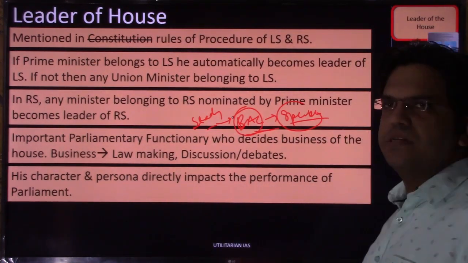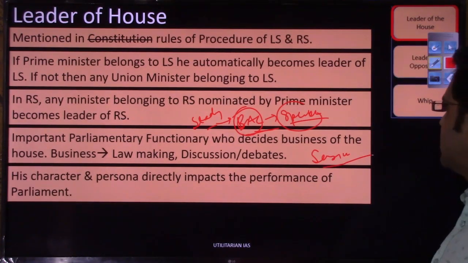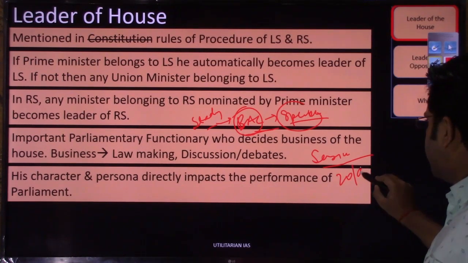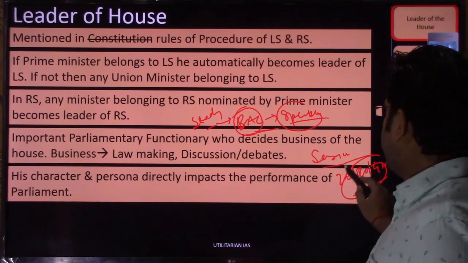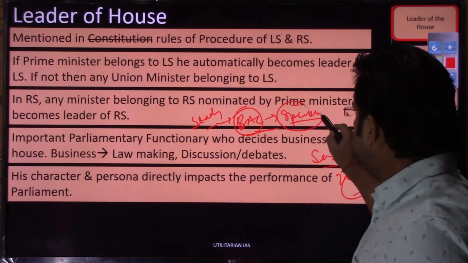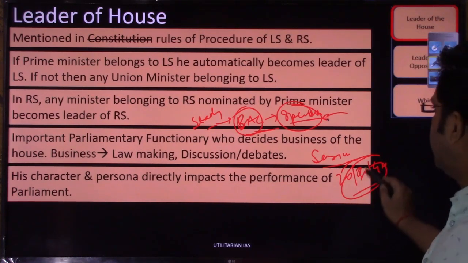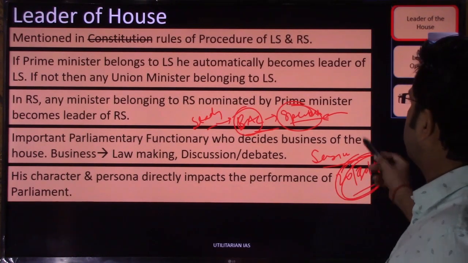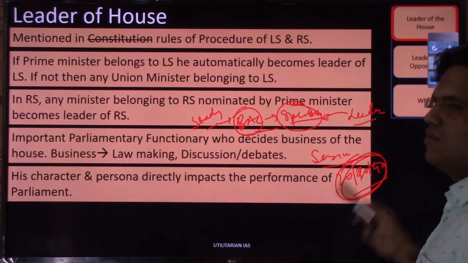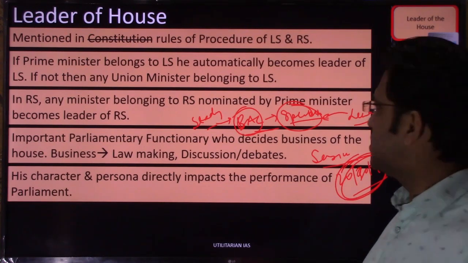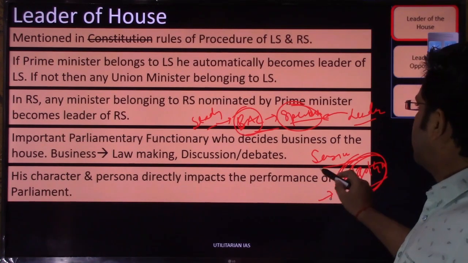So you will see whatever business allocation in a particular session: what will be the length of that session, how many sittings? 20 sittings is needed, or 30, or 40, depending on the amount of bills that are pending. That is decided by the speaker. The decision will be taken by the speaker, but he or she will take the decision on the length of session or the business hours with communication from the leader of the house. So how many sittings there will be, what will be the length of sittings, that is decided by now.